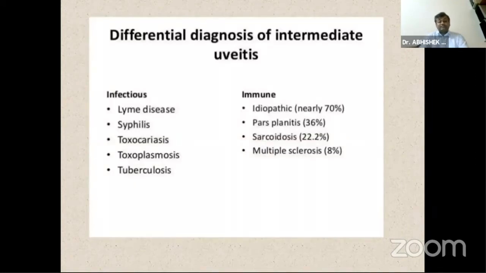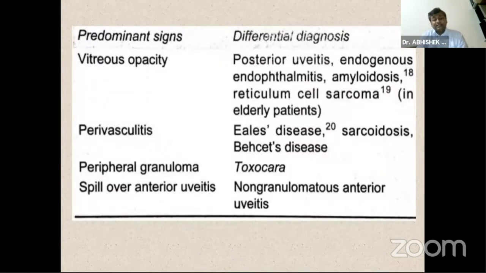Nearly 70% of patients do not have any cause, and it's an idiopathic variety. The second most common is pars planitis, followed by sarcoidosis and multiple sclerosis. Infectious causes include tuberculosis, the universal diagnosis, the great mimicker syphilis, and others like toxoplasma and toxocariasis. In sarcoidosis, there may be perivasculitis. If the patient is not responding to treatment and is having recurrence, especially in the older age group, then we should think about intraocular malignancies like lymphomas.